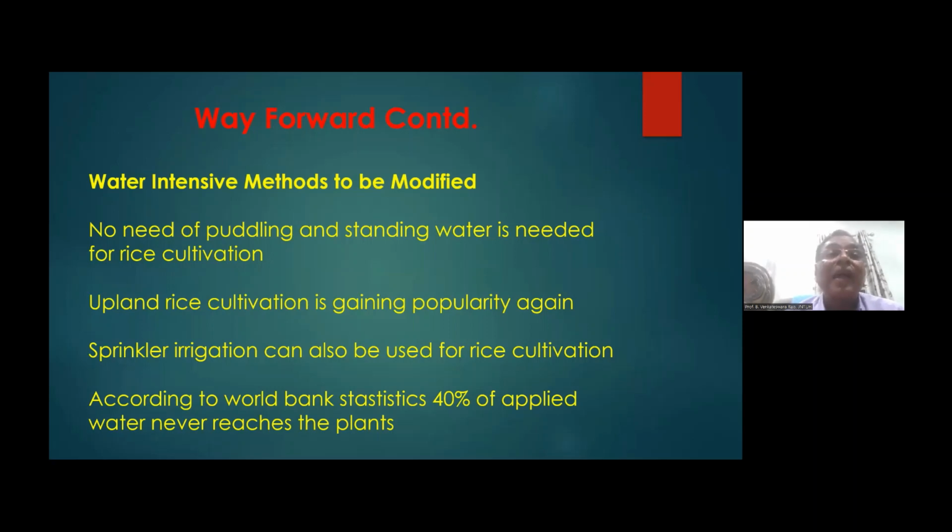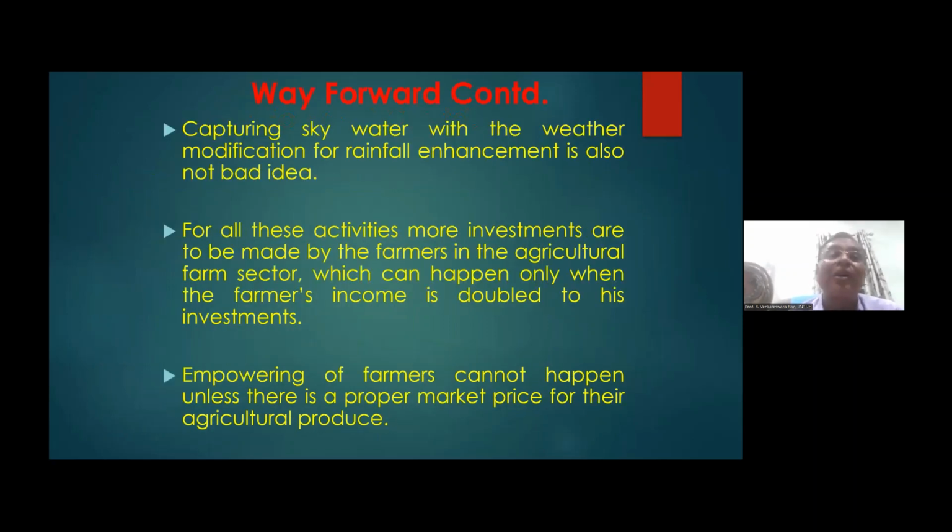Okay. Then capturing sky water with weather modification is also one option. It's not a bad idea, and it can help to mitigate some of these problems. For all these activities, more investments are to be made. This is a social aspect of the economics.